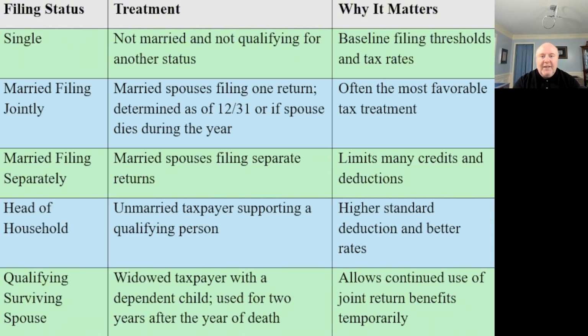If you're legally separated from your spouse, it's not a formalized divorce yet, but you're legally separated, you cannot file married. You have to file single, or head of household if you have the qualifying individual. If there's a qualifying person, you'd be head of household. So that's for legally separated.